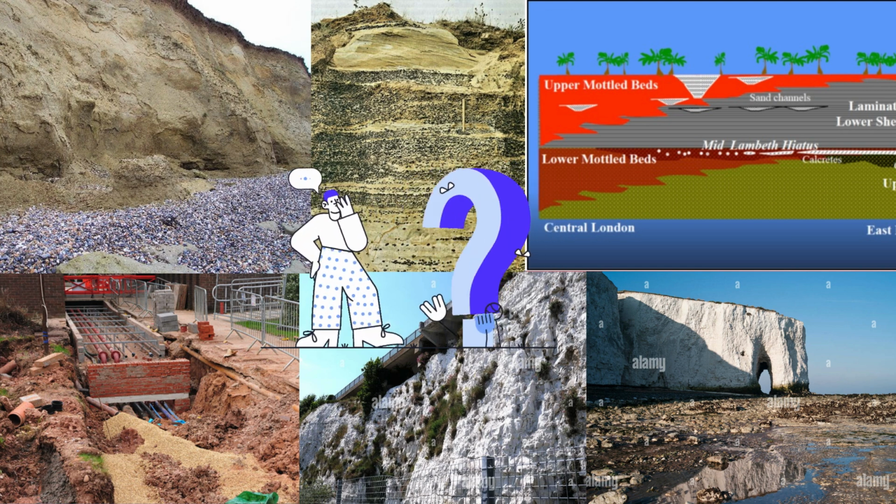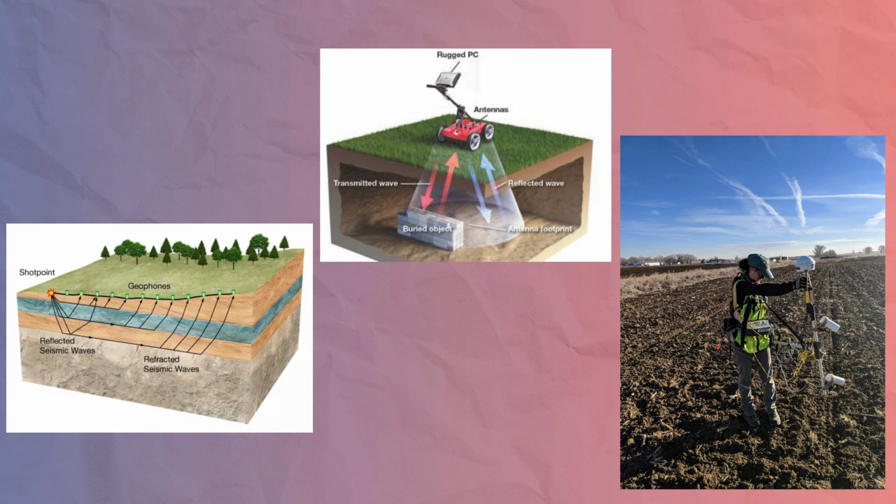unconsolidated nature. To avoid geological hazards like faults, unstable layers, and groundwater issues, advanced geophysical techniques must be used. Seismic reflection surveys help identify faults and variations in rock density to ensure tunnel stability.